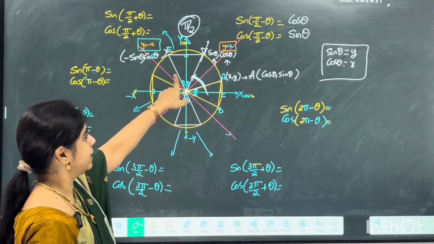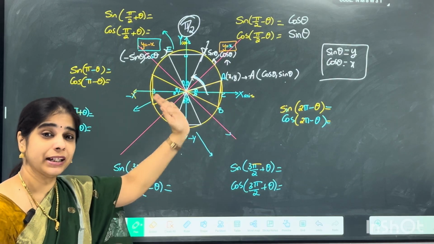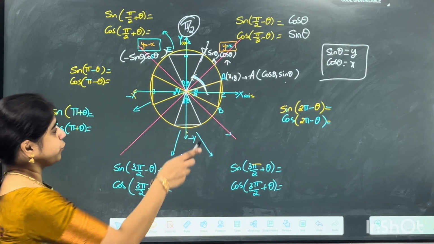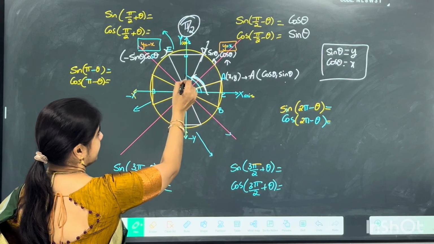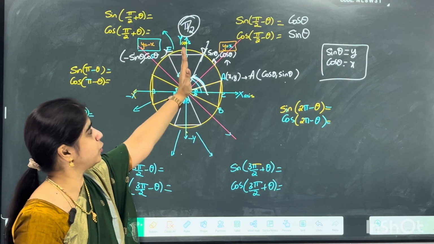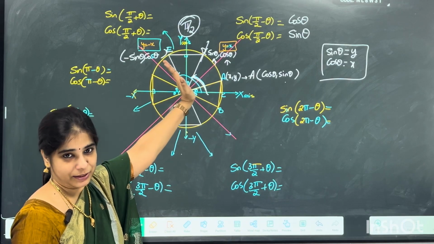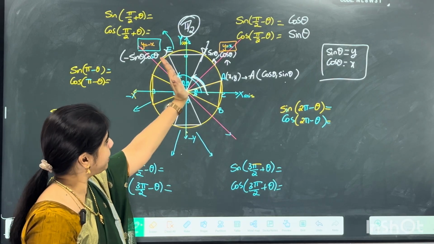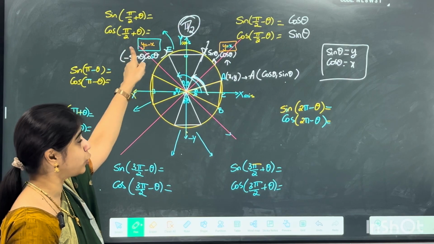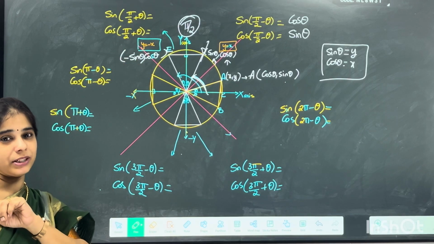Right. Now E, this angle, what is the angle made by OE from x-axis? So from here till here is what I am talking about, the angle now. So what is that angle? This is your 90 degrees plus theta, isn't it? So 90 plus theta, that will be my angle. So sin 90 plus theta and cos 90 plus theta is what I am going to discuss now.